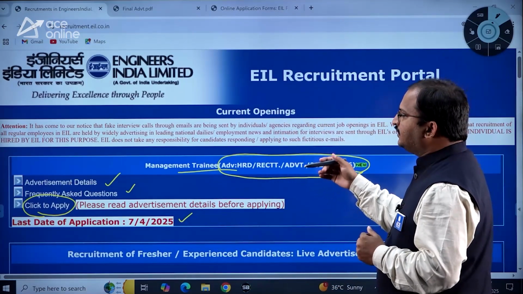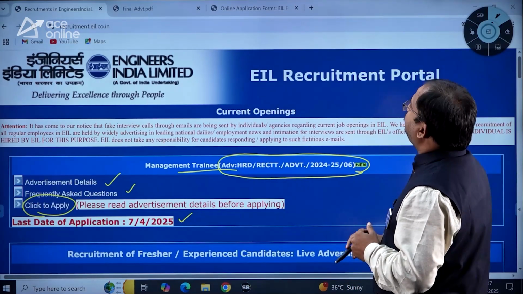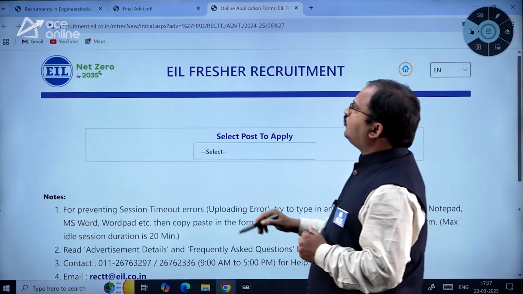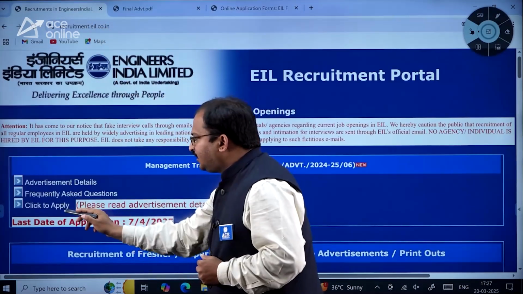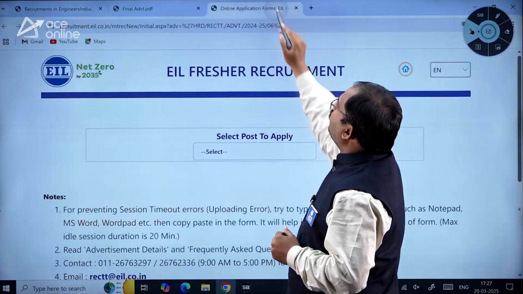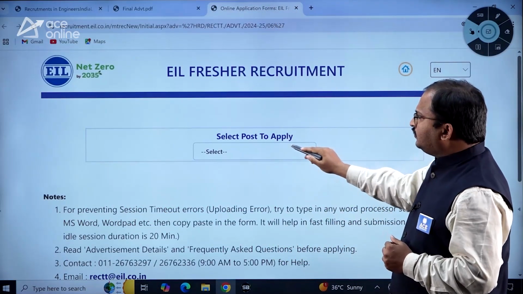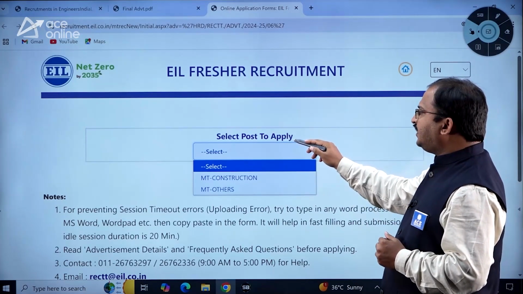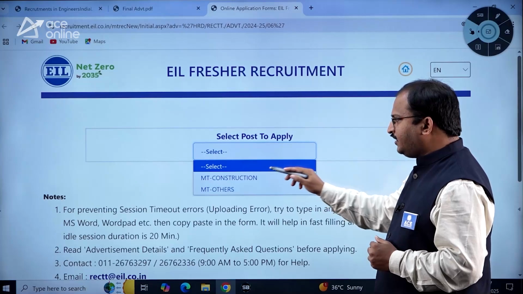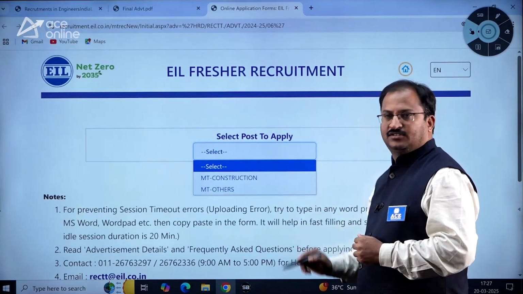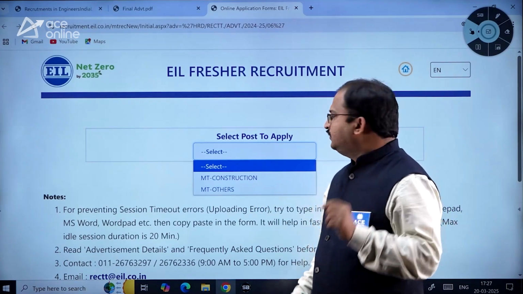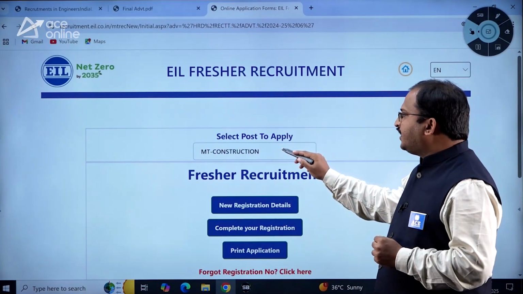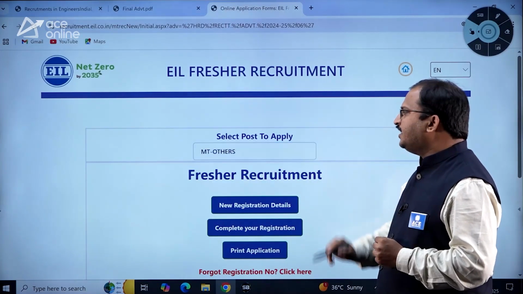Now let us see the application form first. To see the application form, you can see online application. Once you click to apply, this page will open, dear students. There you have to go for select post to apply. When you go for select post to apply, two different posts are there: MT construction and MT others. Only for one part you can apply, dear students. Either you can apply for MT construction or MT others.